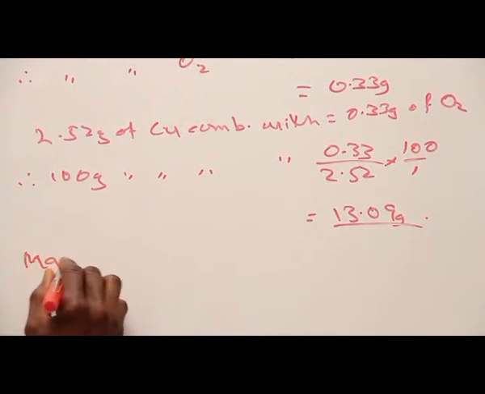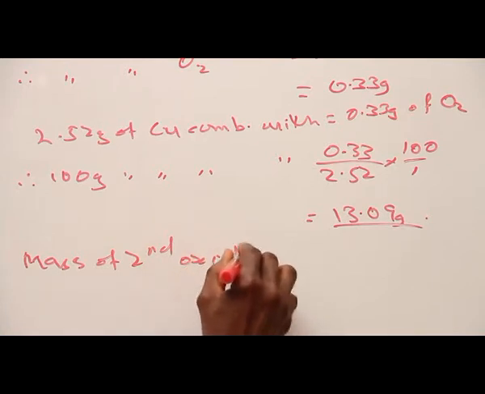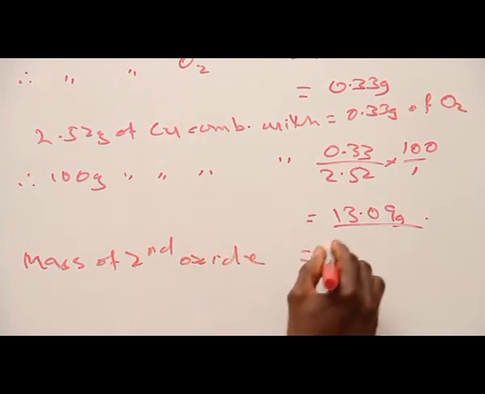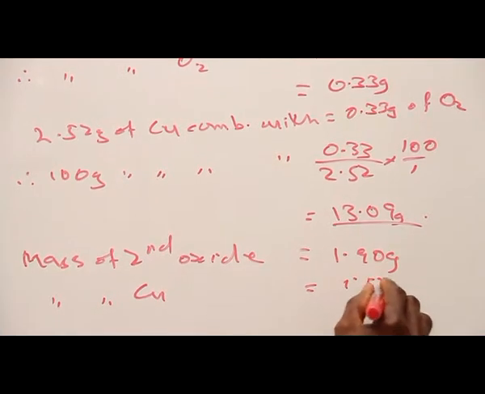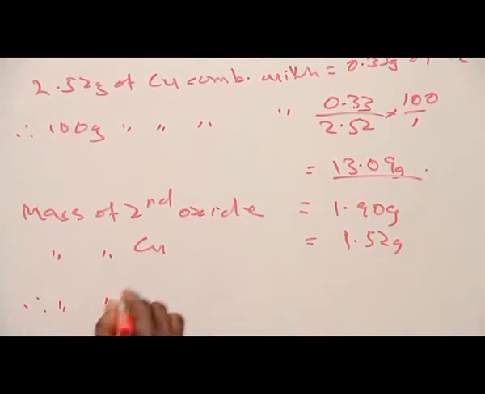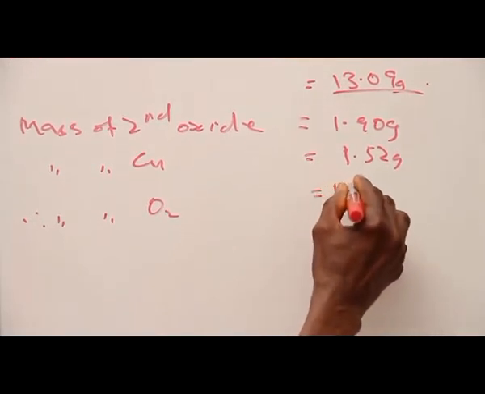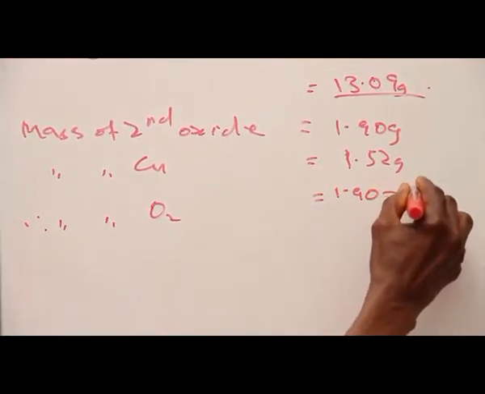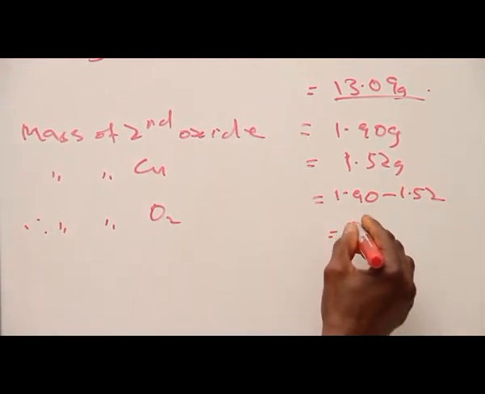Mass of second oxide is 1.90 grams. Mass of copper contained in the second oxide is 1.52 grams. Therefore, mass of oxygen contained in the second oxide is 1.90 minus 1.52, giving us 0.38.